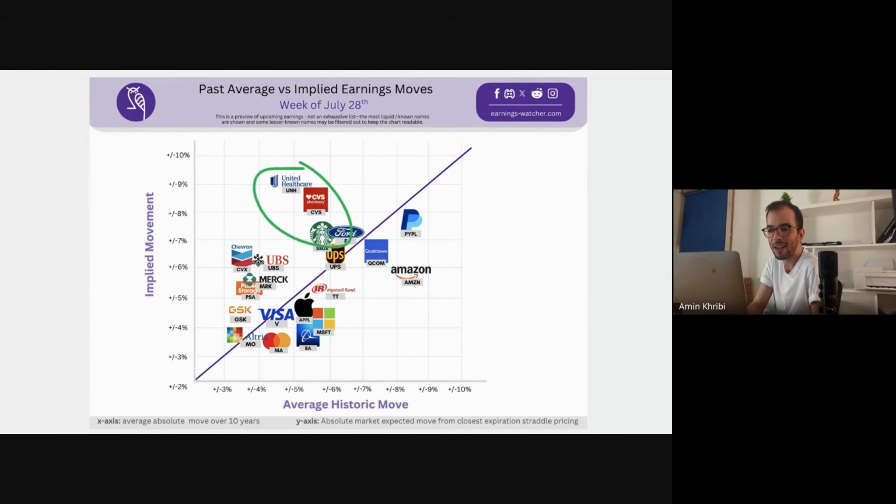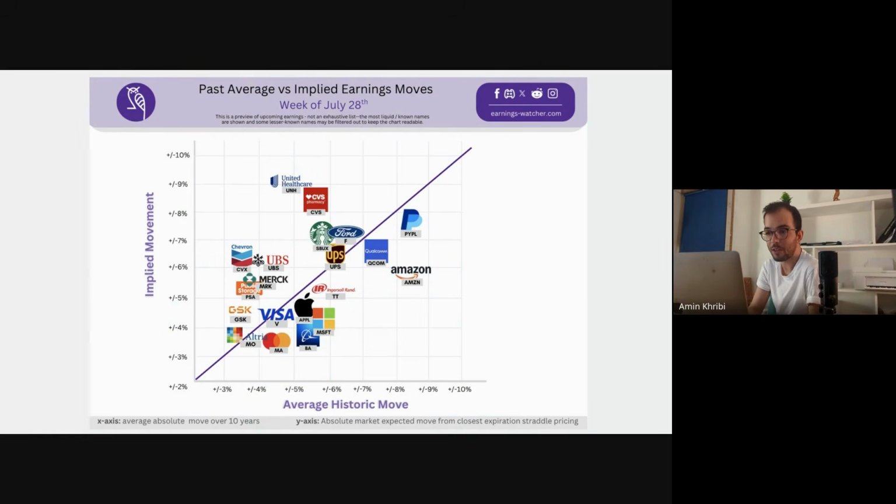On the other side, other names seem to show an overvaluing aspect where, for example, for CVS and UNH, it seems that the implied move is inflated, higher than the average move. So you see here a 9% for UNH versus only 5% on average move. So these constitute good candidates to start investigating.